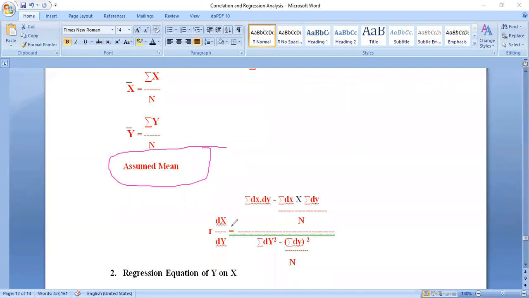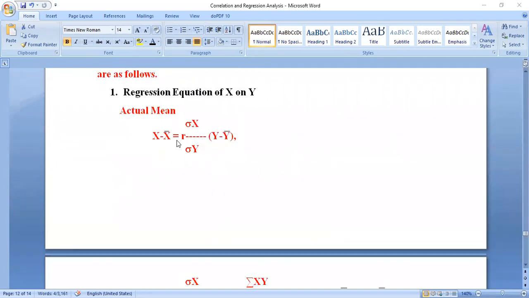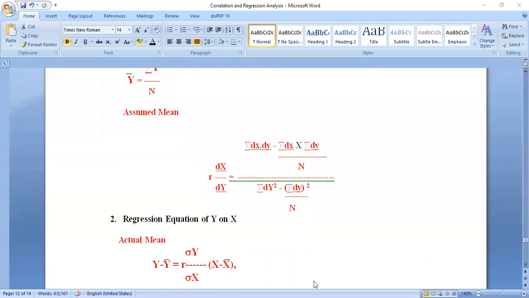Okay, here simply what we are going to do, you observe carefully, instead of writing x minus x bar is equals to r into standard deviation x divided by standard deviation y into y minus y bar, in the place of standard deviation x divided by standard deviation y, in the assumed mean case I will simply write r into dx divided by dy.